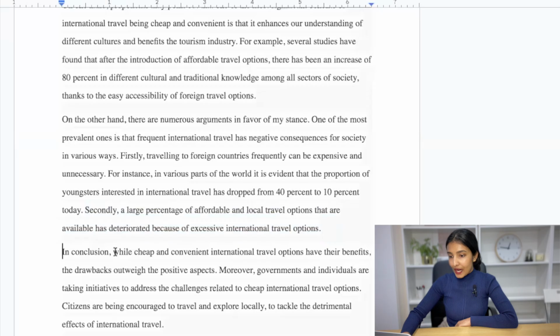In conclusion, while cheap and convenient international travel options have the benefits, the drawbacks outweigh the positive aspects. Moreover, governments and individuals, so here is the solution, governments and individuals are taking initiatives to address the challenges related to cheap international travel options. Citizens are being encouraged to travel and explore locally. So instead of moving abroad or traveling abroad, explore local areas to tackle the detrimental effects of international travel.